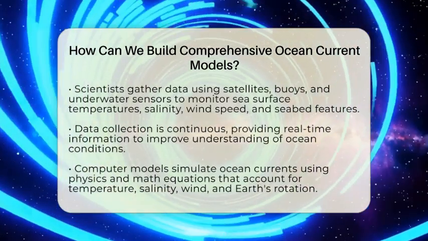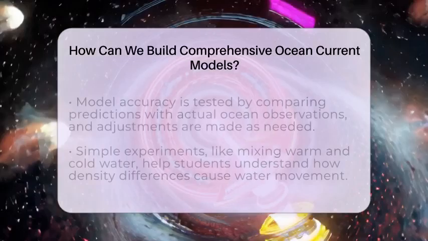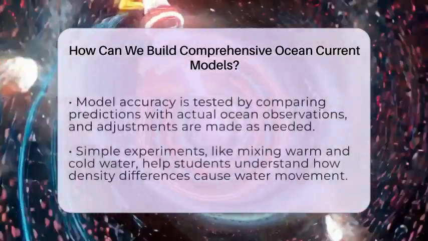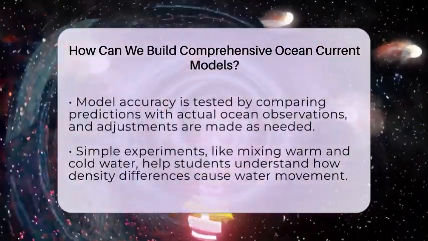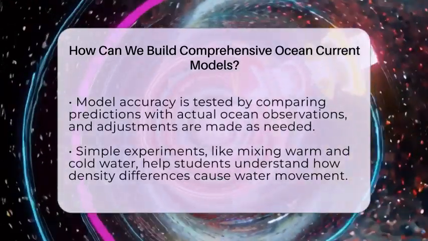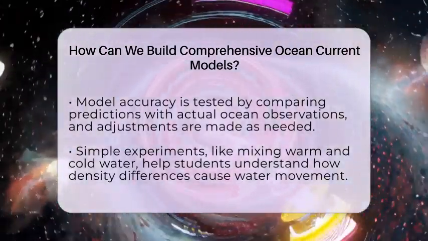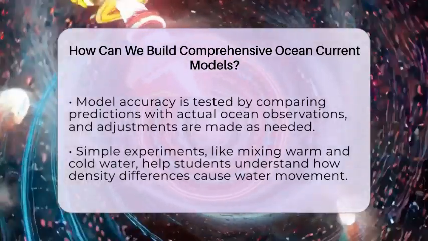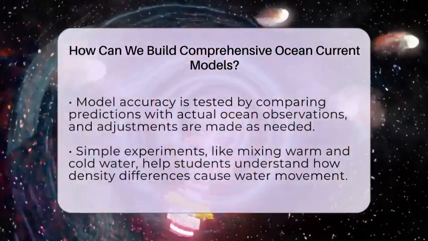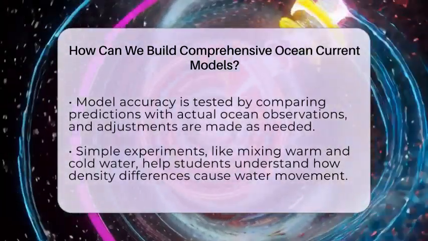Once they have the data, scientists use computer programs to build models. These models are like detailed simulations that follow the laws of physics and math. They include equations that describe how water moves due to temperature, salt, wind, and Earth's rotation. These equations help predict how currents will behave over time.